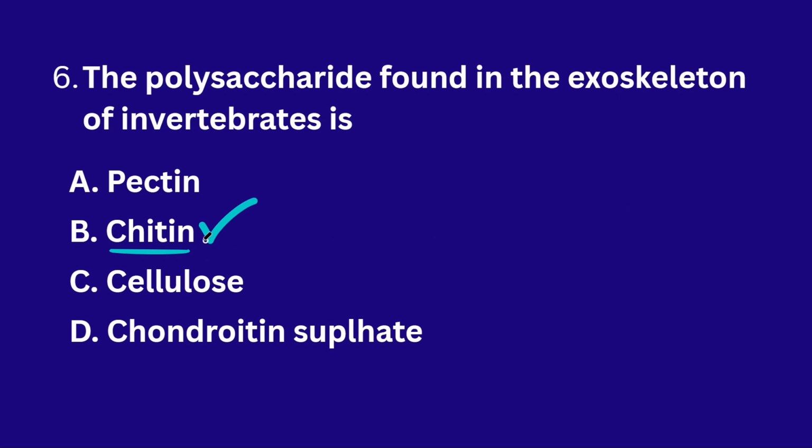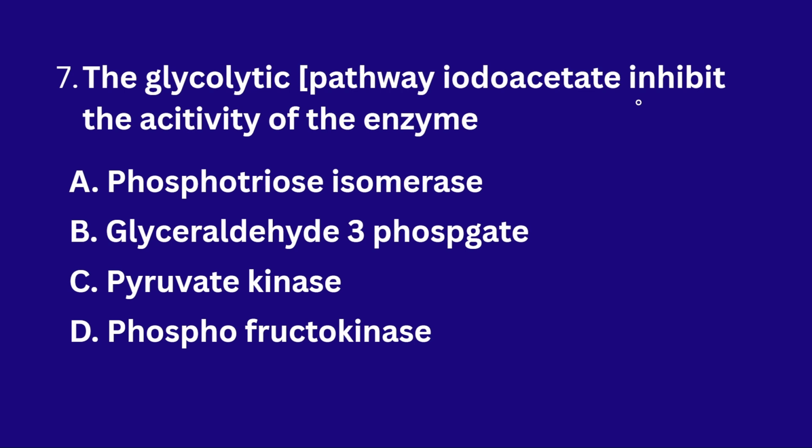This chitin is a special compound made up of polysaccharide, and it is present in the exoskeleton of invertebrates. The exoskeleton is just the hard structure present on the outside surface of the invertebrate body. Okay, next.